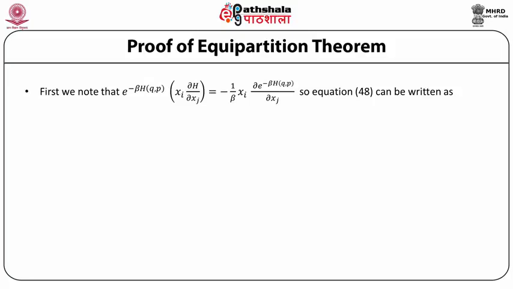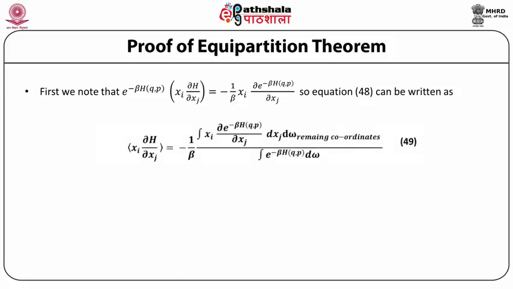minus 1 upon beta x_i partial derivative of e raised to power minus beta H(q,p) with respect to x_j. So the equation can be written as the mean value of x_i partial derivative of H upon delta x_j is equal to minus 1 upon beta integral of x_i multiplied by partial derivative of e raised to power minus beta H(q,p) with respect to x_j dx_j multiplied by d omega over the remaining coordinates, divided by e raised to power minus beta H(q,p) over omega.